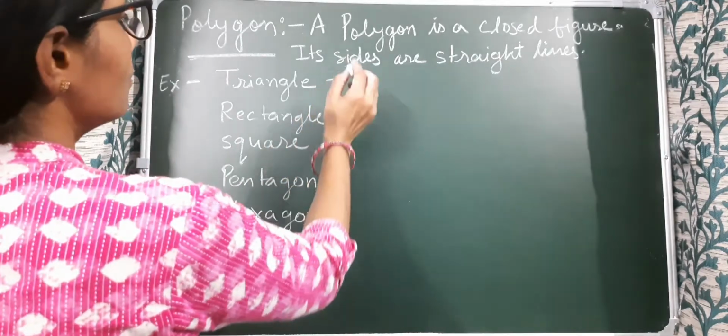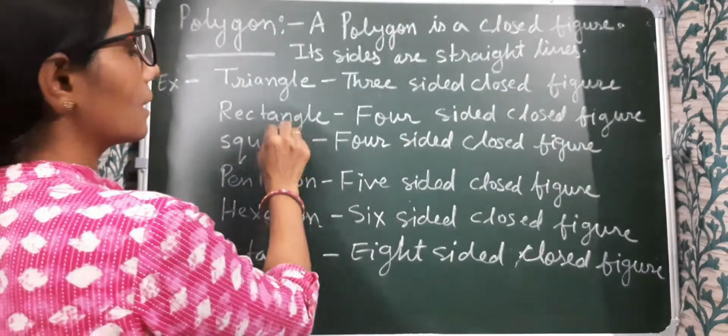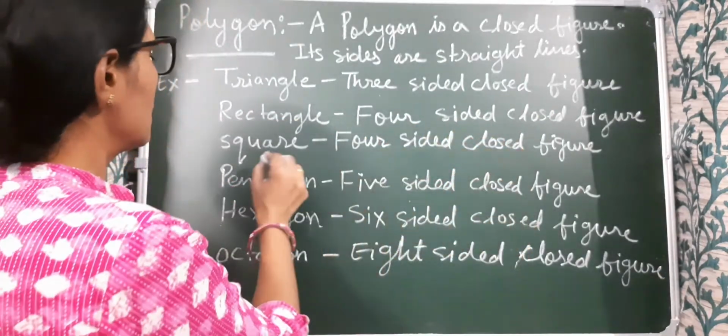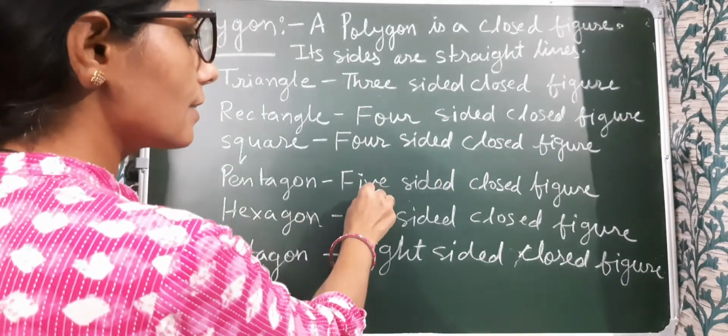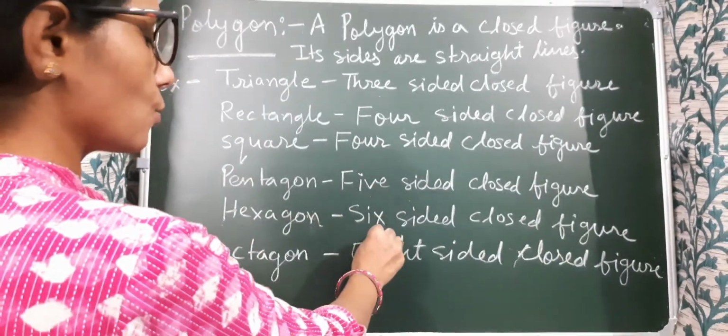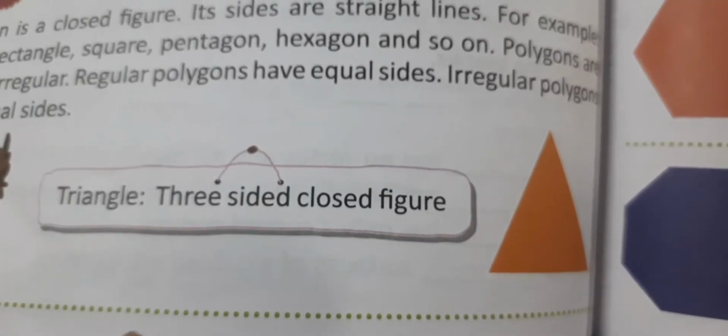A triangle has three sides. Three-sided closed figure. Rectangle, four-sided closed figure. Square, also a four-sided closed figure. Pentagon, five-sided closed figure. Hexagon, six-sided closed figure, and octagon, eight-sided closed figure. Figures are given in your book.